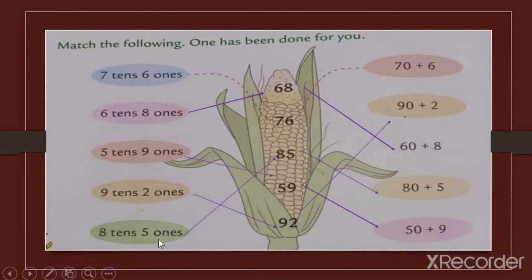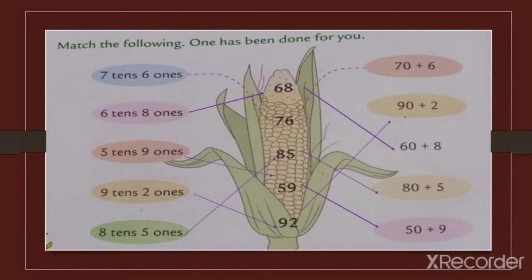8 tens and 5 ones. What does it mean by 8 tens and 5 ones? It will form the number 85.